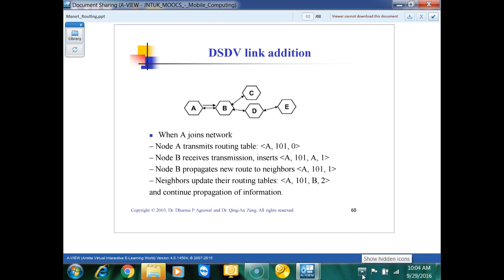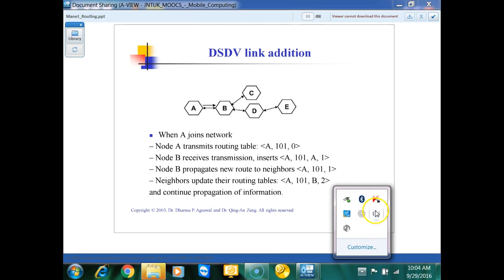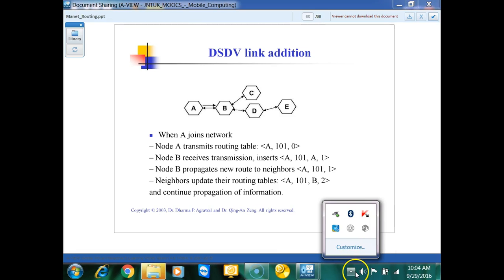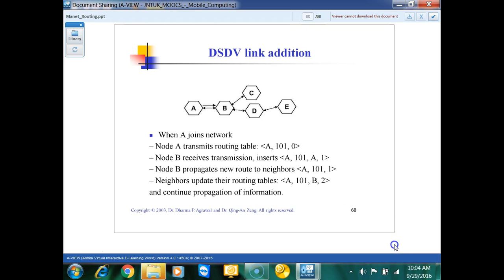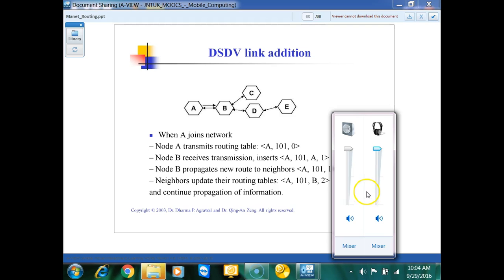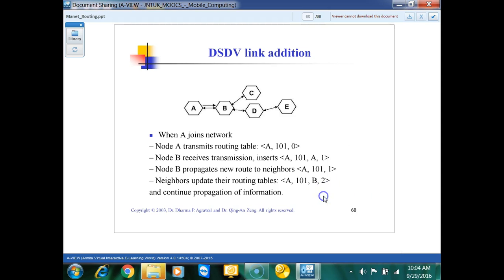Now we are trying to add one more node to this network, dynamically, to B, C, D, E. What happens when A joins this network? When A joins, node A transmits its routing table, with A as its own source address, sequence number 101, and 0 as the hop count. It will transfer this routing table to B.